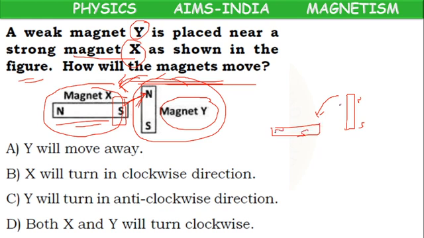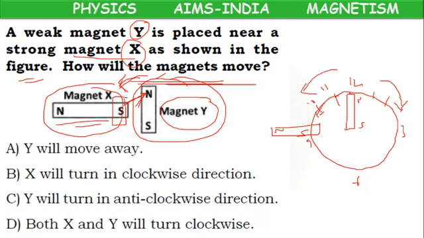Which direction? If you assume this movement as a circle, as a clock, here we will have 12, 3, 6, 9. If it moves from 12, 1, 2, 3 like this, this is called clockwise direction. If it moves from 12, 11, 10 in the opposite direction, this is called anti-clockwise direction.